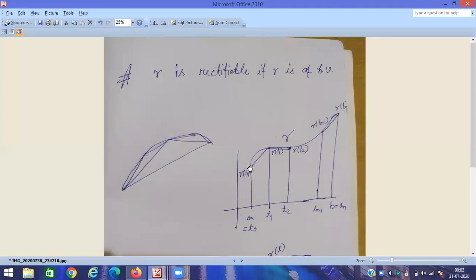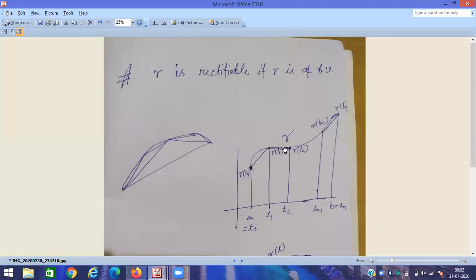Now consider the distance between these two points. Just remember distance in Cartesian coordinates. Distance between these two points means what? It means the mod of gamma T1 minus gamma T0. Okay, gamma T1 minus gamma T0.